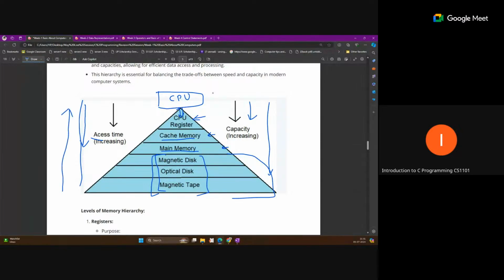Also cost wise, the cost increases in this way. If we calculate the cost size wise, we find that this one has the lowest price and this one has the highest price. You should know this order: which one is the fastest memory and which one is the slowest, so you can remember it for the exam. CPU registers, then cache memory, then main memory, then any external device.